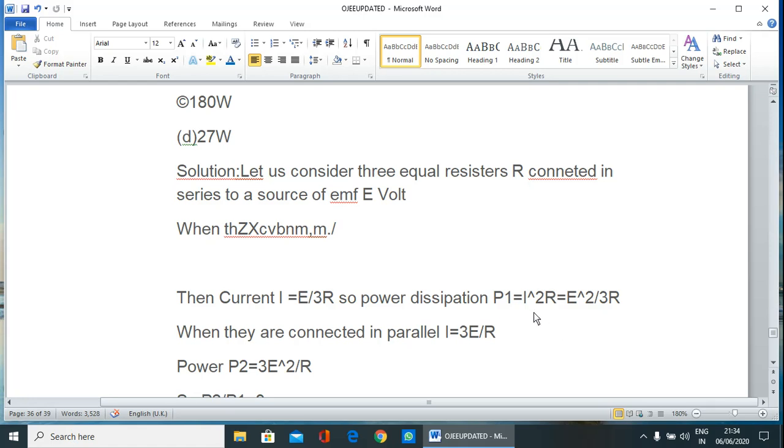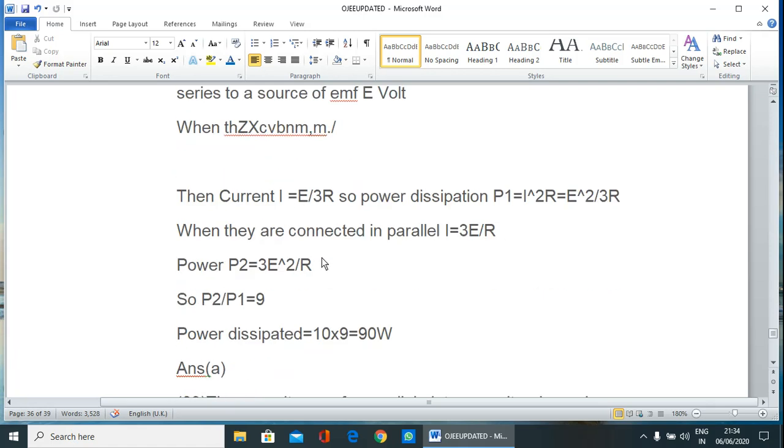We can find out current power dissipation by this formula, either I square R or V square by R. Therefore power dissipation is equal to E square by 3R. So when they are connected in parallel, then what happens?